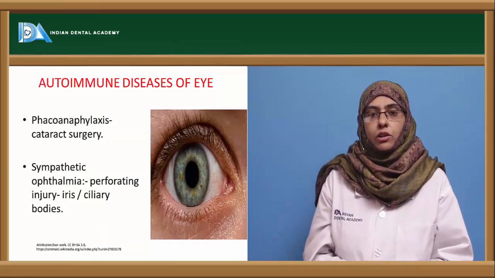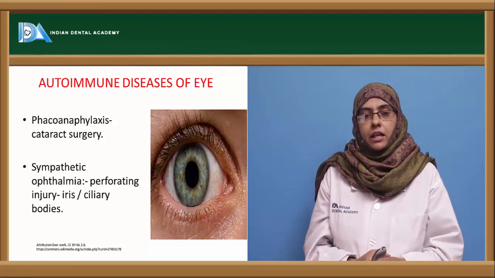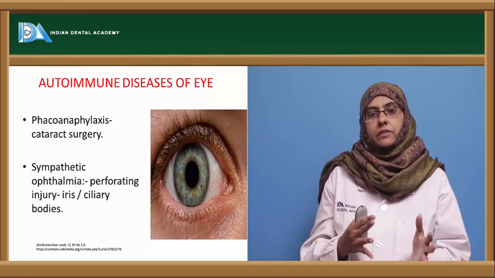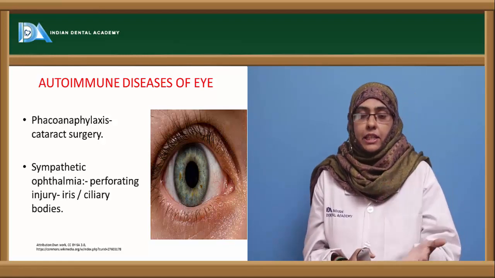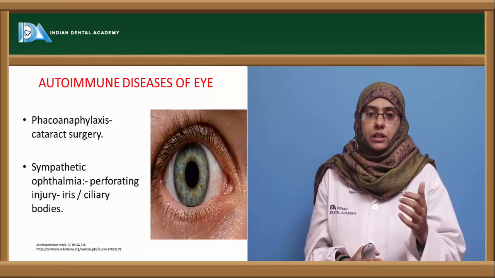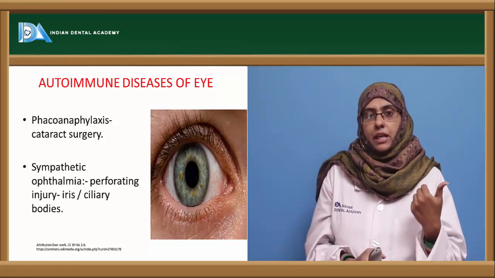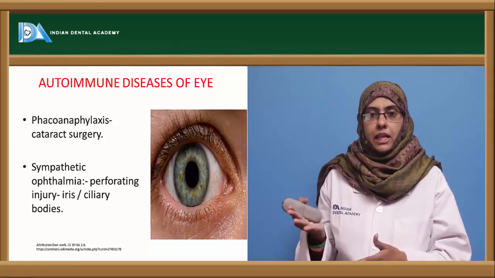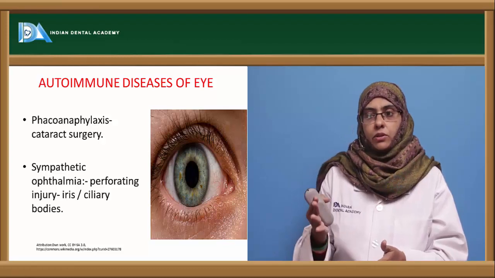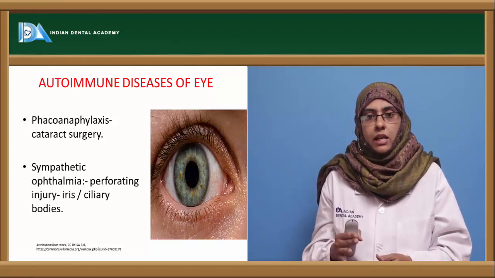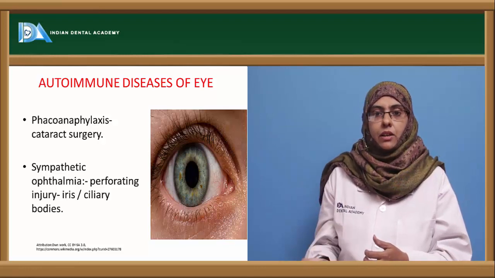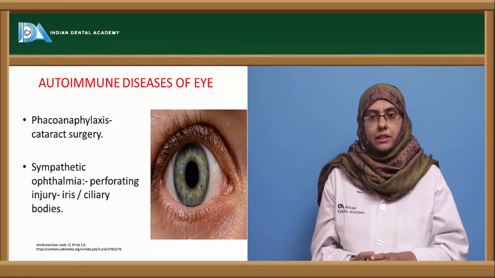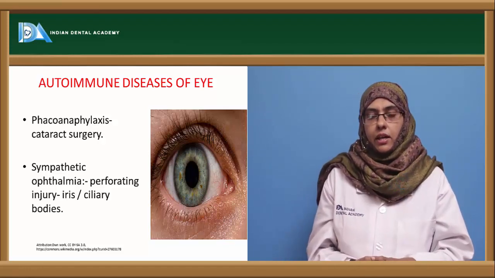Next, coming to the autoimmune diseases of the eye, as already discussed, the lens is an important component of the eye which is enclosed in a capsule. Once the lens gets exposed due to certain types of injury, this can lead to the immune response being targeted towards the lens protein. After cataract surgery, there is an immune response directed against the eye, which is called phacoanaphylaxis. So after the surgery, you can see this autoimmune disease take place in a person who had undergone a cataract surgery.